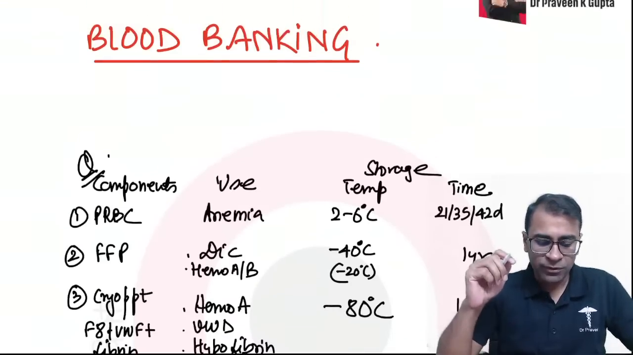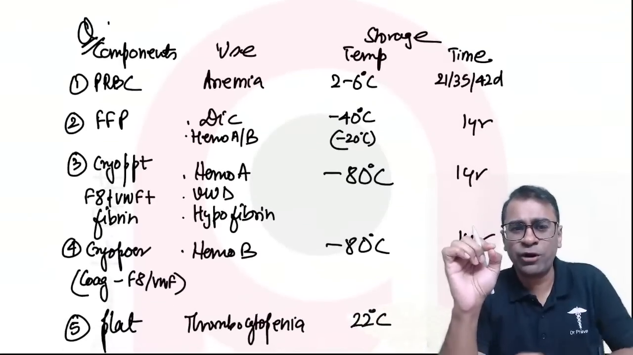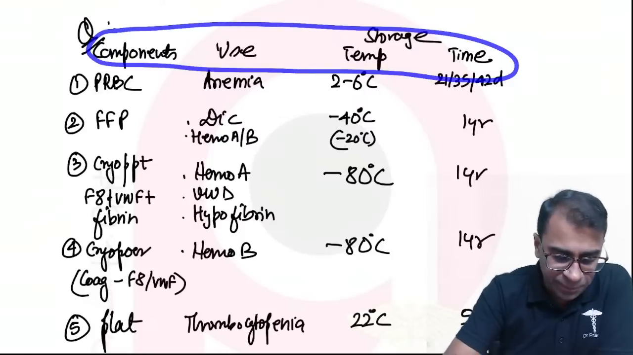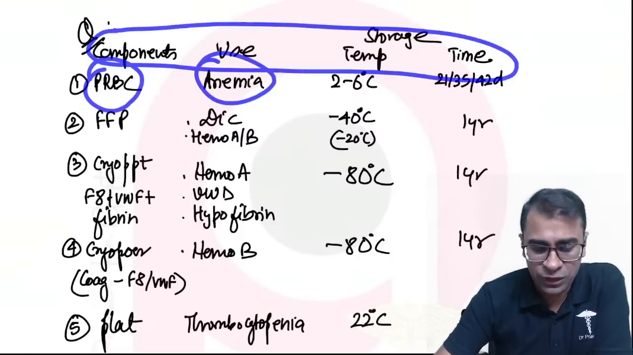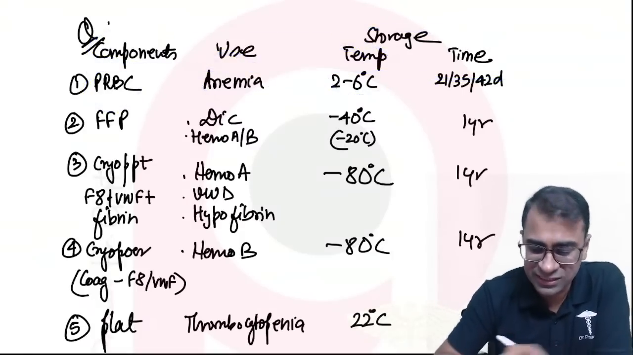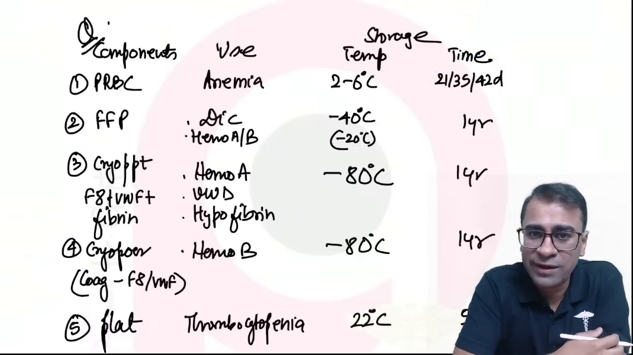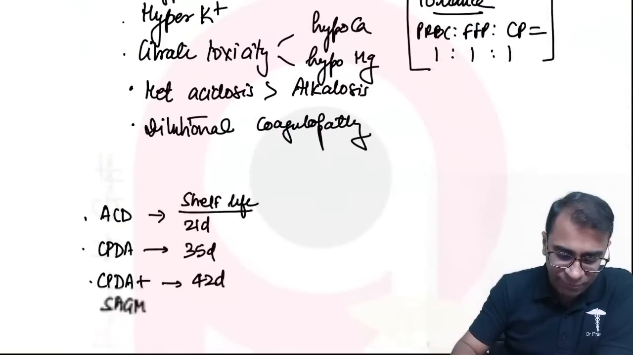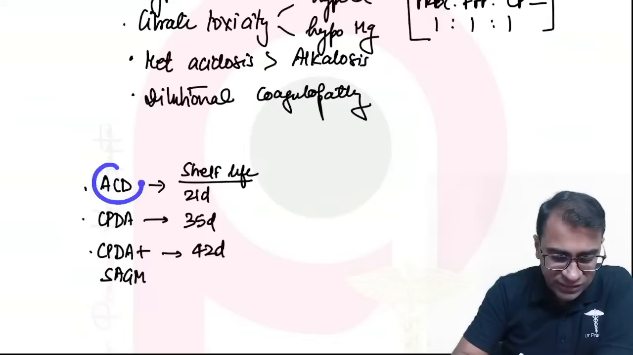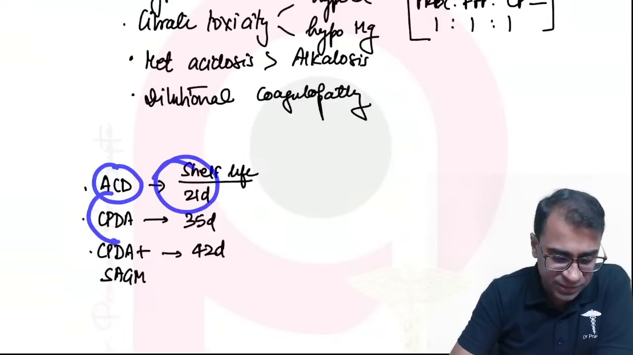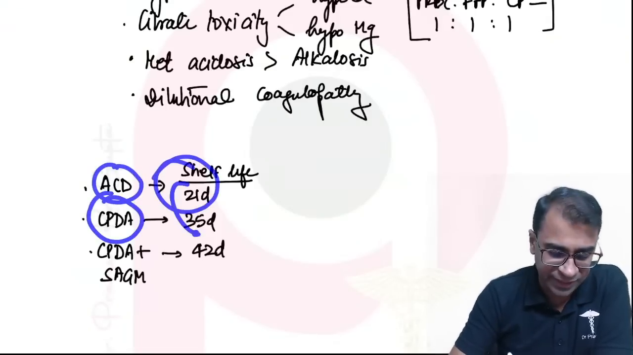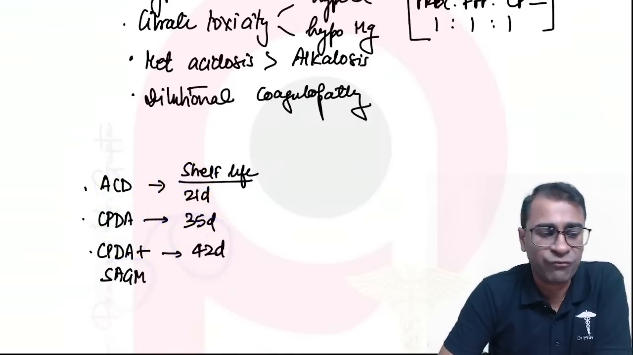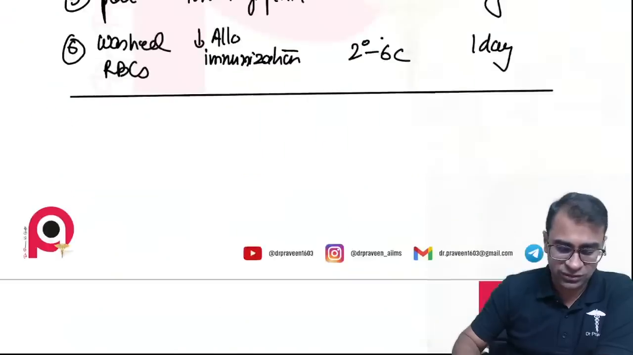Now you come to blood banking, a very important topic. Look: component, use, temperature and time. PRBC, for correction of anemia, is stored at 2 to 6 degrees Celsius, and the time is 21, 35 or 42 days depending on what you're storing it in. For example, if you are storing the blood in acid citrate dextrose, 21 days; citrate phosphate dextrose adenine, 35 days; and saline adenine glucose mannitol, 42 days.